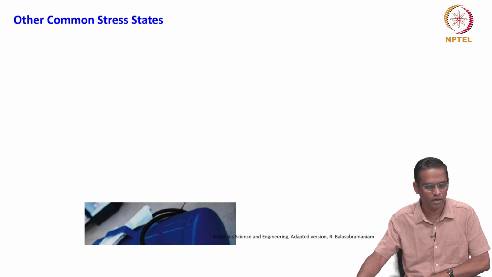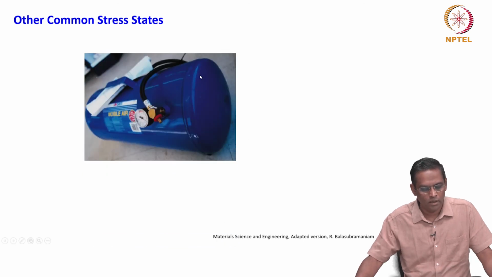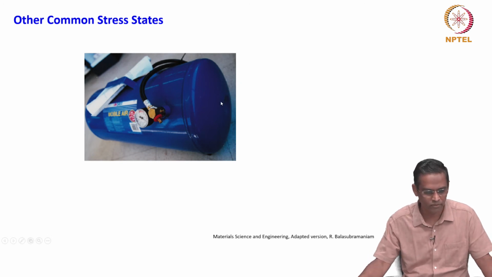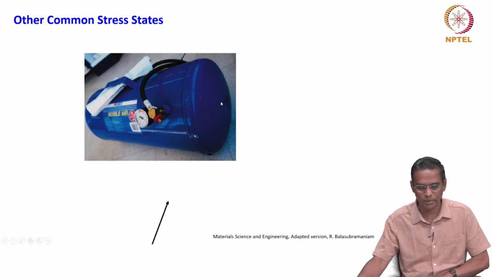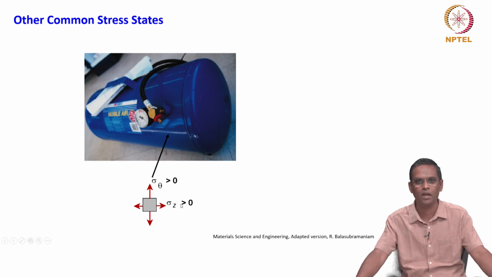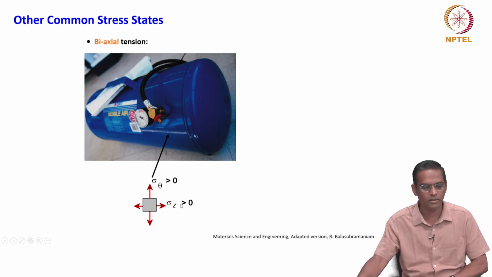And what is this? This is a pressurized tank. So, just think about what kind of stress it can experience. A pressurized tank experiences this kind of stress force. What is this? They are all positive stresses, but in both directions. That means biaxial, okay, biaxial tension. Okay, that is a real-time example.